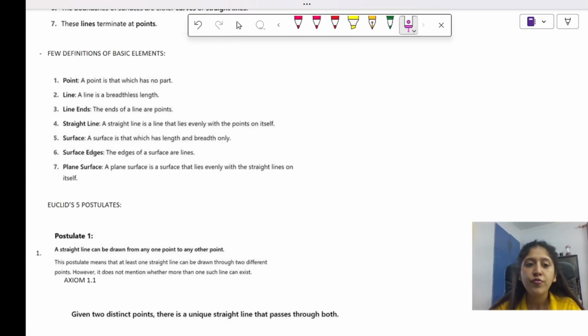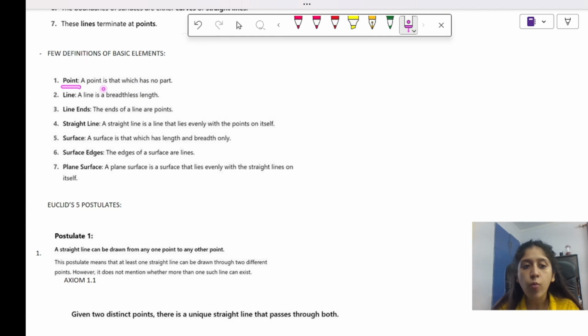ठीक है, अब from the point where I've written a few definitions, इधर से the actual chapter starts. ये तो मैंने आपको बहुत basic समझाया था, that what is a solid, what is a point, what is a surface, what is thickness. These are certain understandings that I hope you all know. ठीक है, but I just wanted to touch those points. Now we're going to start with something really important. ठीक है, सबसे पहले what is a point?